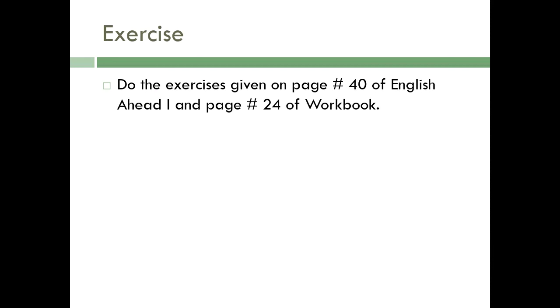Now, we have practiced the sentences with articles. Now I am giving you some exercises to work on. You have to do the exercise in your book English Ahead 1, page number 40 of your textbook, and workbook page number 24 as well.